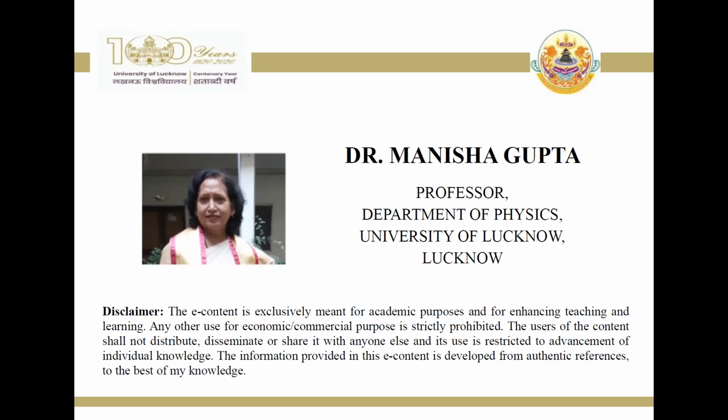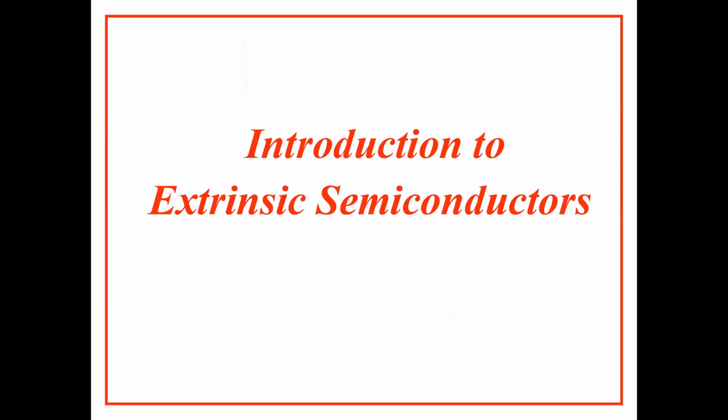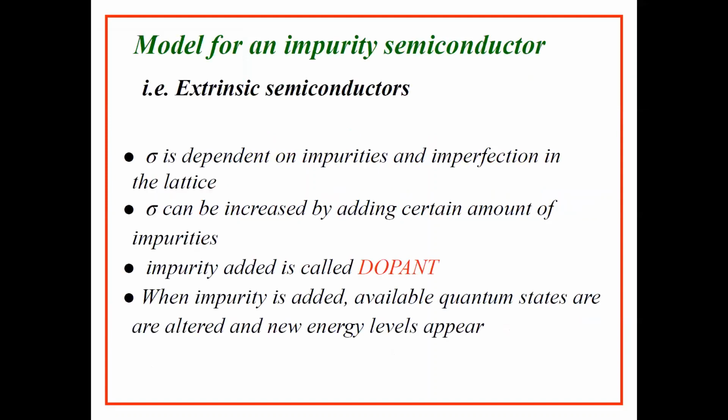So today we'll discuss a general introduction to extrinsic semiconductors. We have already discussed intrinsic semiconductors. Intrinsic semiconductors are pure semiconductors, and the most commonly used pure semiconductors are germanium and silicon. When impurity is added to the pure semiconductor, its conductivity increases. So when impurity is added, they become extrinsic semiconductors.